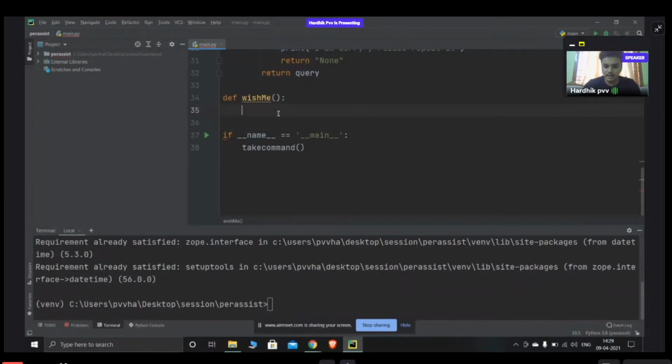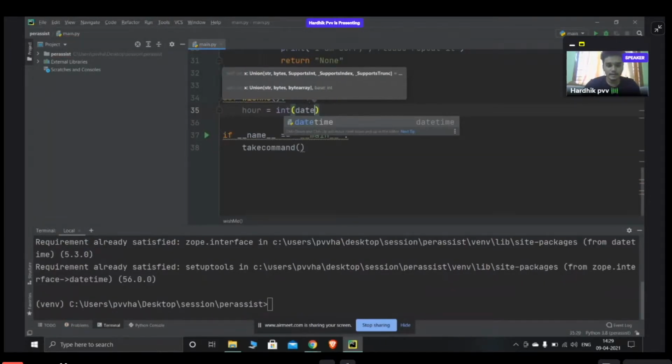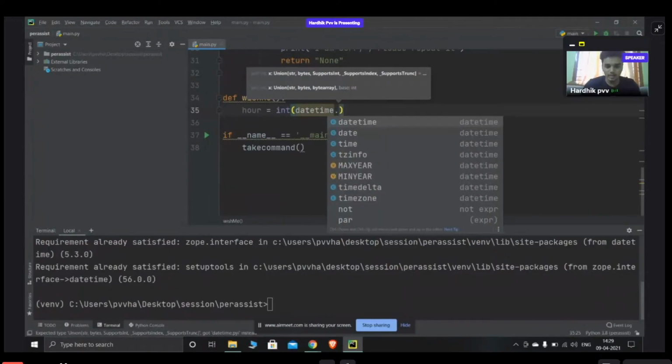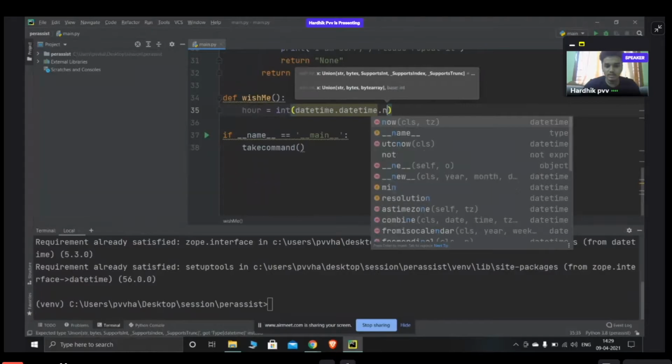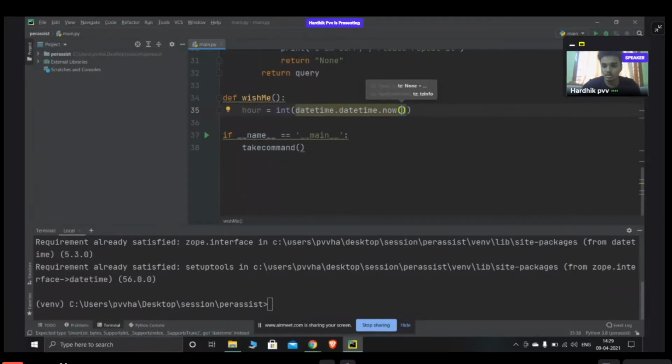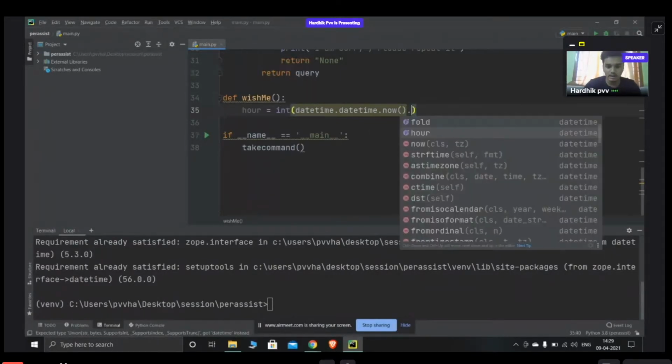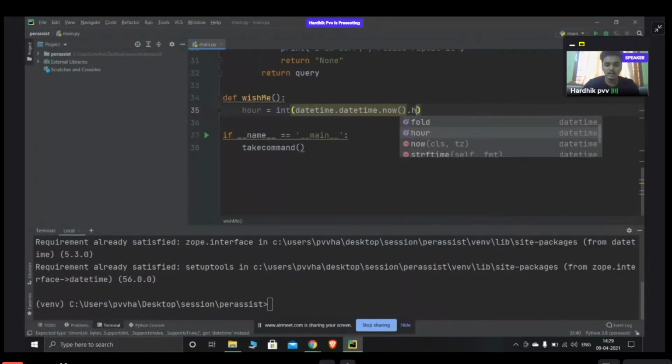So to get the current time, suppose I don't want the whole time now. I only need the hour, because based on the hour we'll decide whether it's morning, afternoon or evening. So I'll initiate a variable hour equal to, in the form of integer, int of datetime, the library datetime, in that the class datetime, in that the function now. Now means current, and in the current I want the hour.